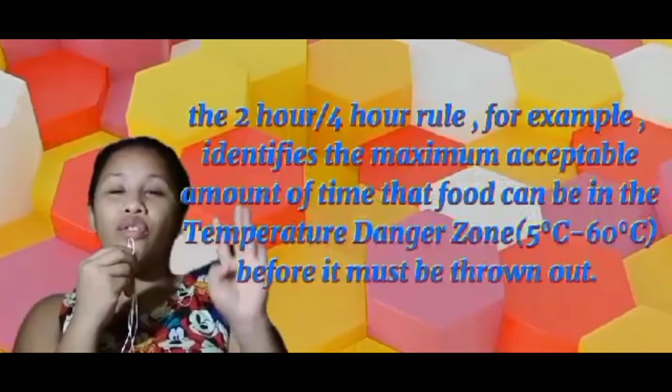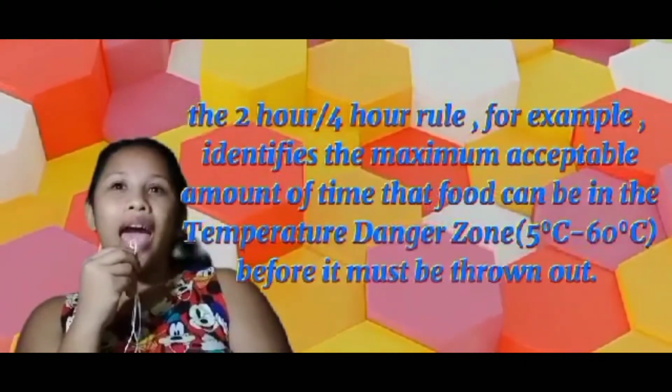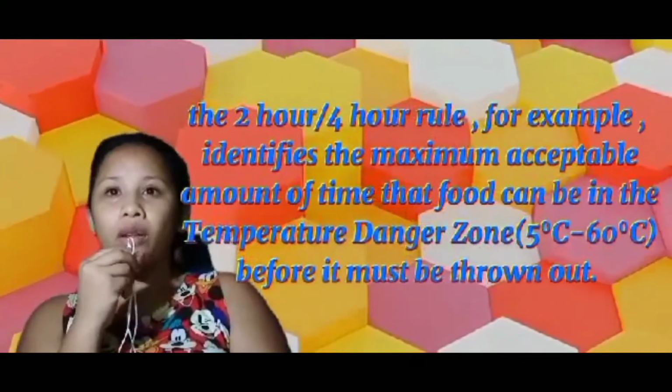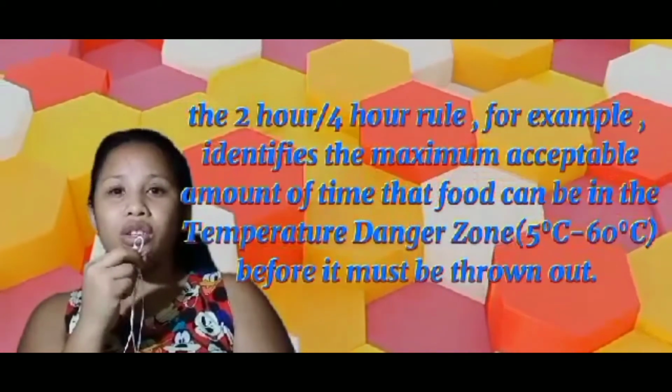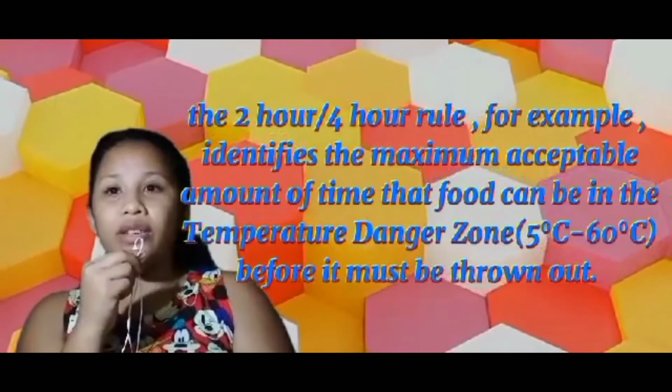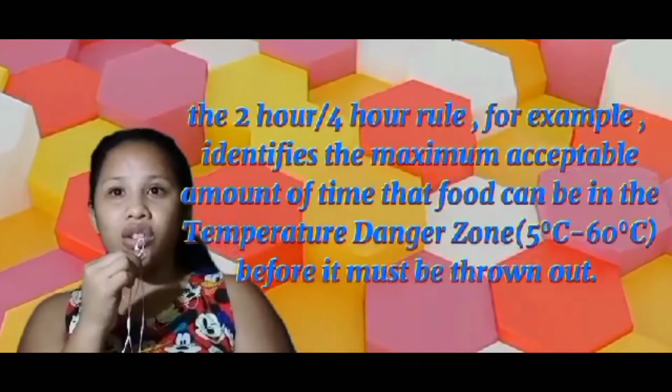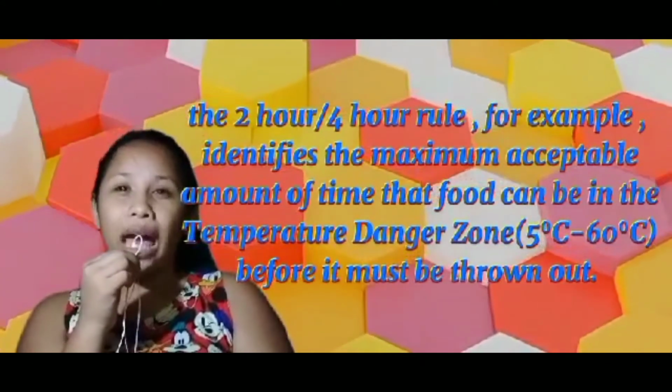The 2-hour or 4-hour rule, for example, identifies the maximum acceptable amount of time that food can be in the temperature danger zone, 5 degrees Celsius to 60 degrees Celsius, before it must be thrown out.